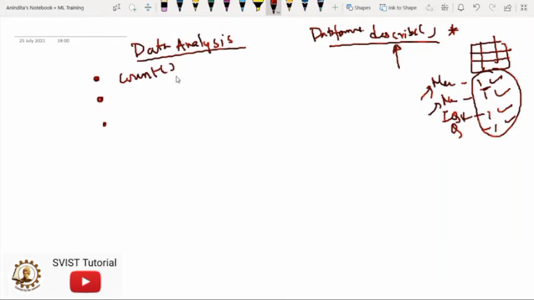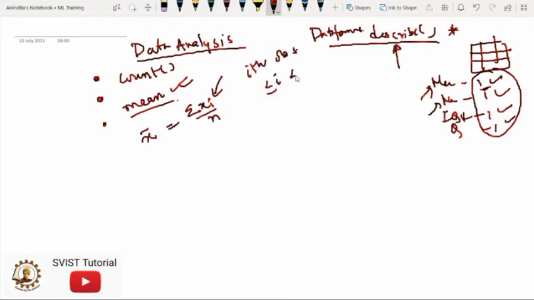Now you will also find the sum of some specific numerical values. The most important statistical implementation is mean. So now you have to understand what is the basic meaning of this mean. Mathematically the formula of mean will be written as this, where xi is the ith observation, and i will range between 1 to n, and n is the number of observations. But this is a mathematical explanation.